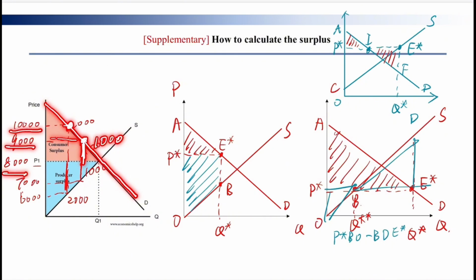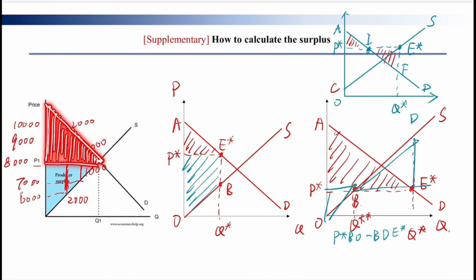Then this consumer surplus is 2,000 Hong Kong dollars. So suppose there are countless consumers on this line. We can add up all these segments, and then we can use the knowledge of calculus. But I know that some of you have never learned calculus yet. But I will just tell you directly that after adding up these line segments, it is actually the area of this triangle.